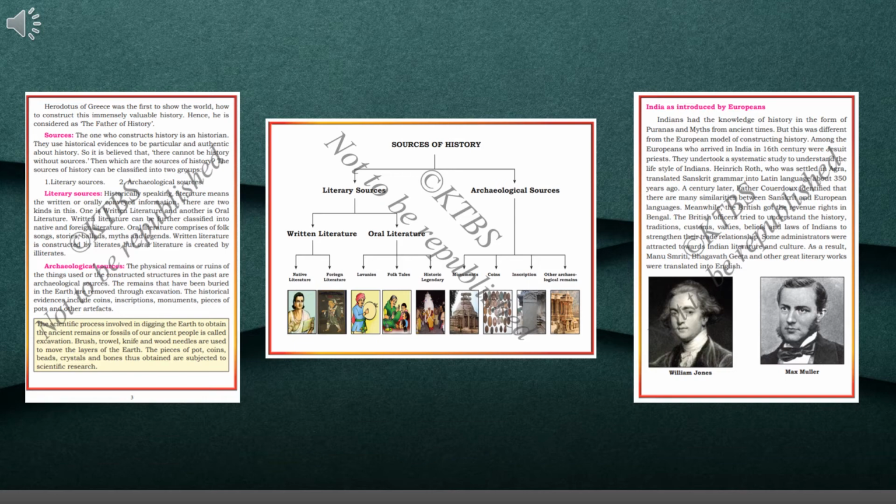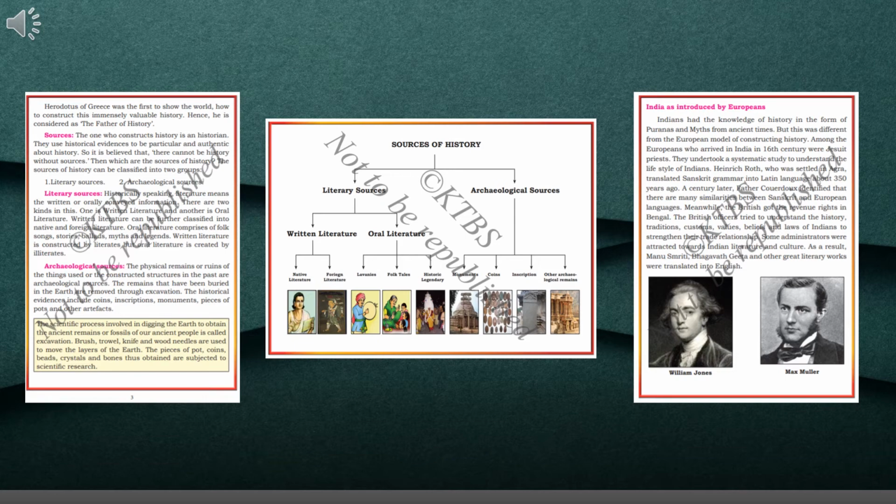This is literary sources. Next you have archaeological sources, that is monuments, coins, inscriptions, other archaeological remains. I've already told you what inscriptions are, that is words carved or engraved on a coin or tomb, meaning slabs of stones.